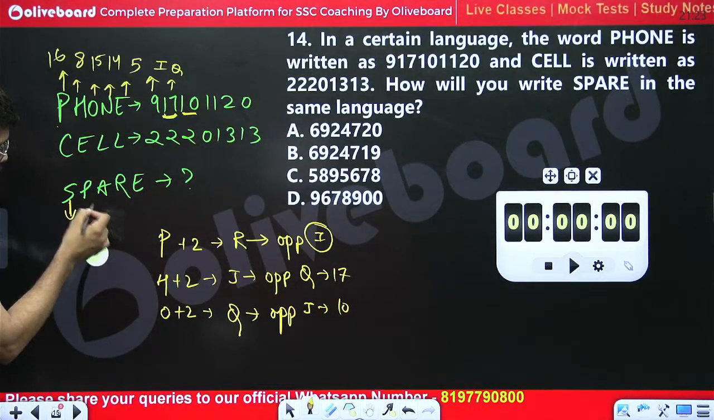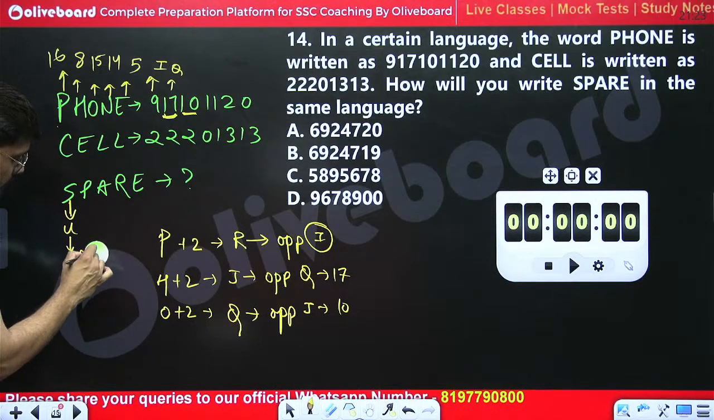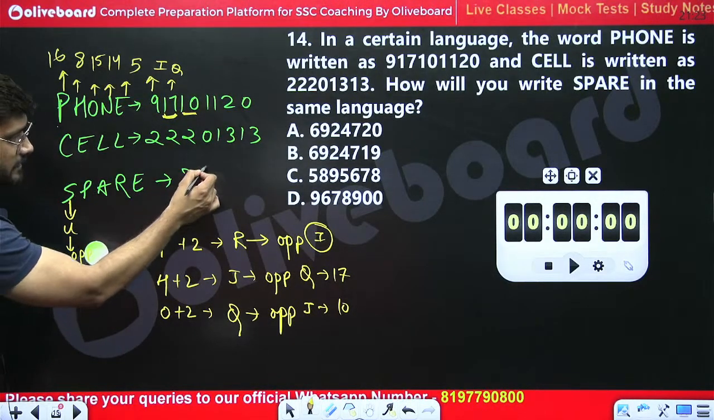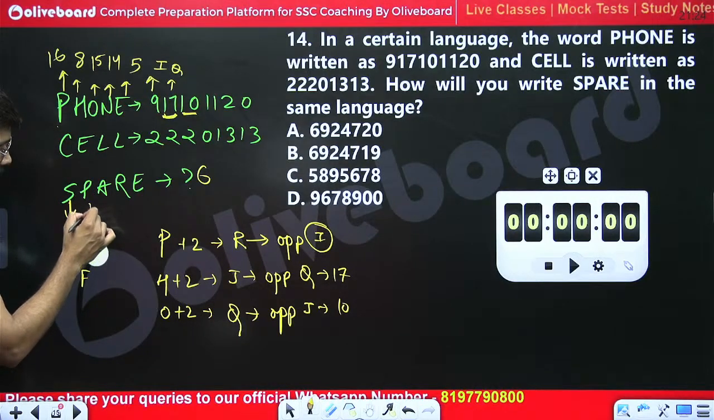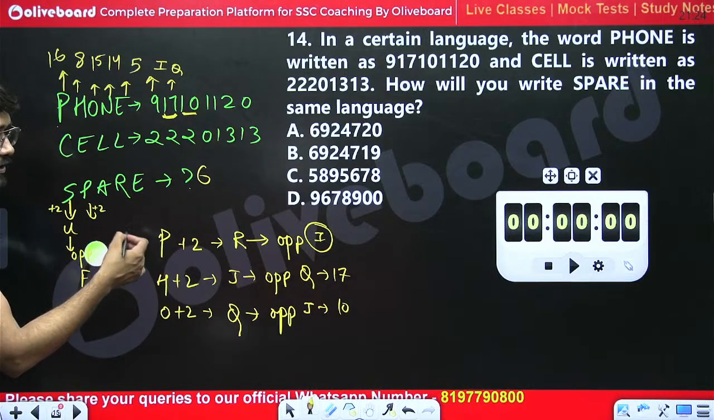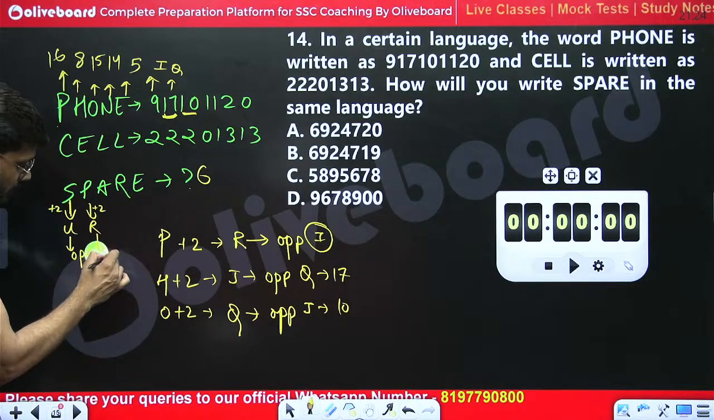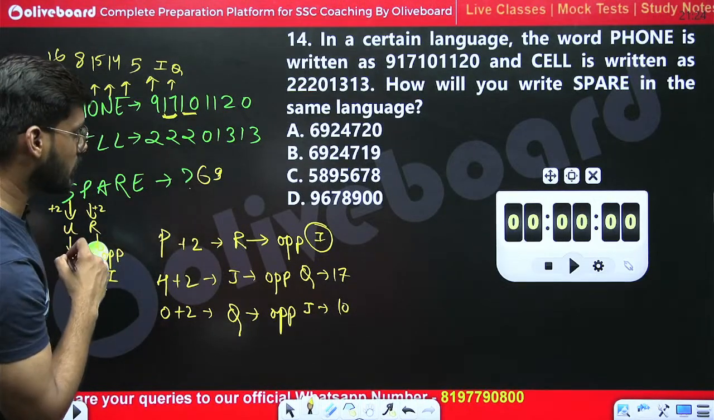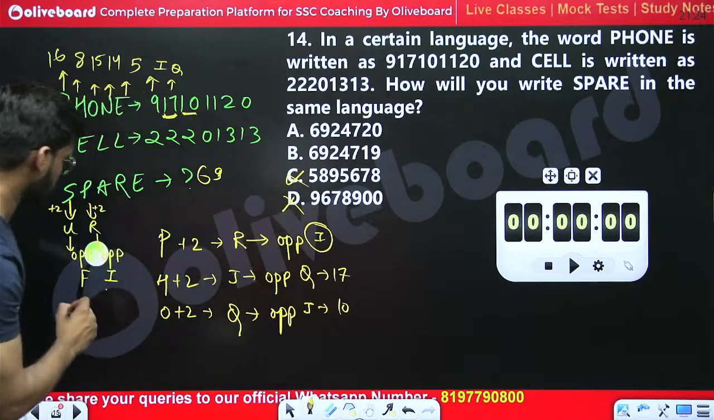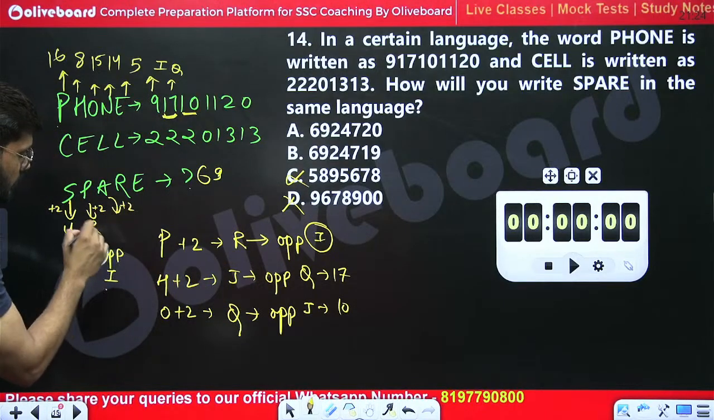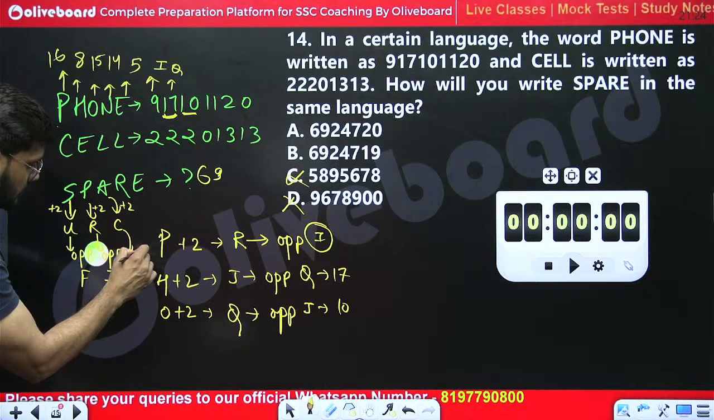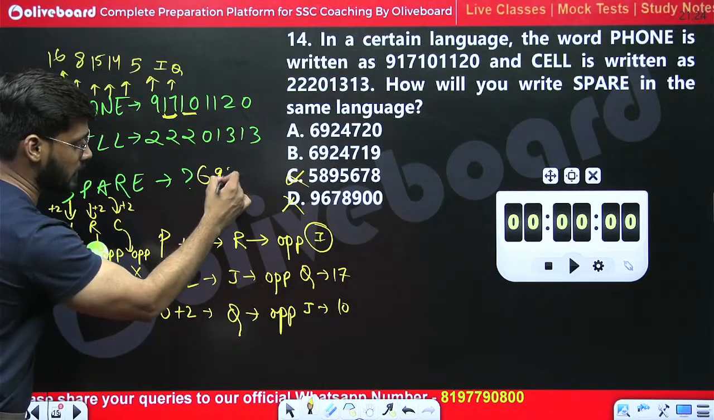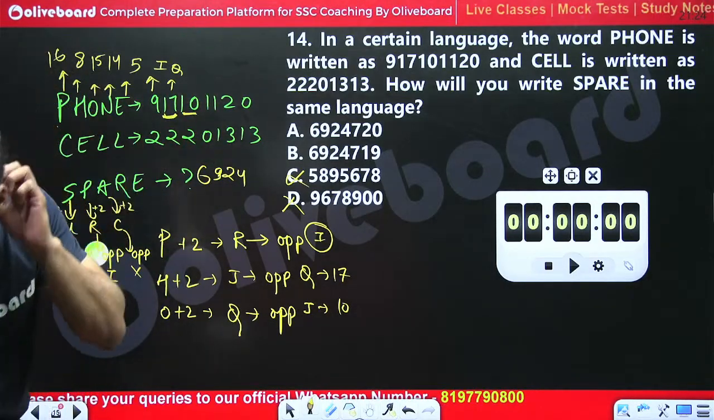If we add 2 in S, TU, and the opposite of U is F, and F comes at 6, so the option should start with 6. P, if we add plus 2 in P, PQR, we will get R, opposite of R is I, and I comes at 9. 6 and 9, do we have any of? Yes, D is wrong, C is wrong. A, if we add plus 2 in A, we will get C, the opposite of C is X, and X comes at 24. 6, 9, 24, we are having two options with 6, 9, 24.